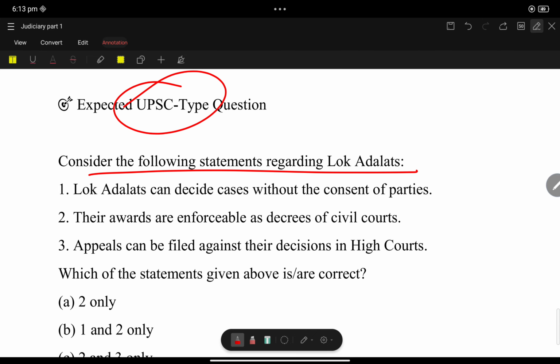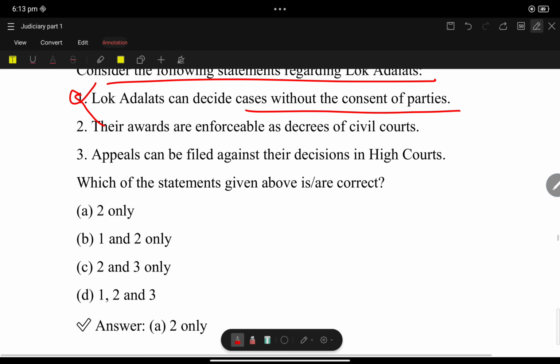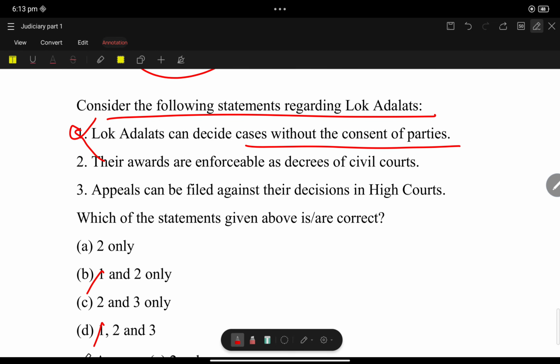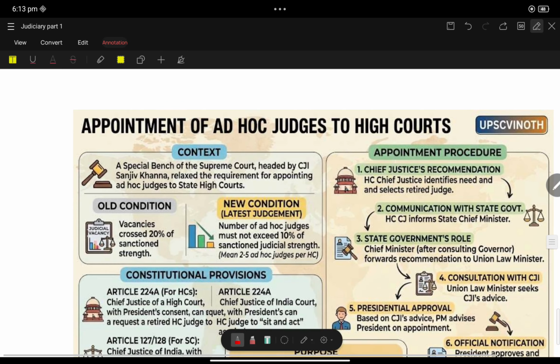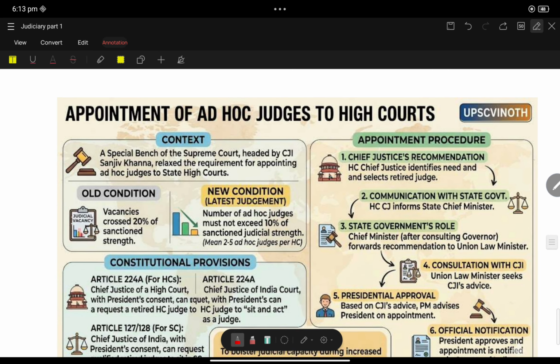Consider the following statements regarding Lok Adalat. Lok Adalat can decide the cases without the consent of the parties. No, no way. Its award is enforceable as a decree of a civil court. Yes, as we said, decree of the civil court. Appeals can be filed against the decision. No, you can't file appeals against the decision. So only two is correct.